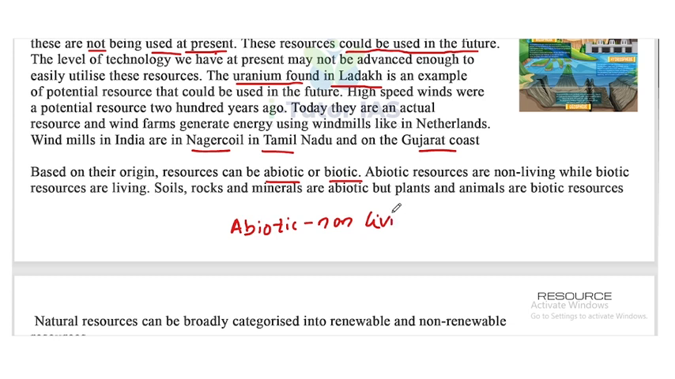Abiotic means non-living, and biotic means living. So soils, rocks and minerals are abiotic, that is, they are not living. But plants and animals are biotic resources.